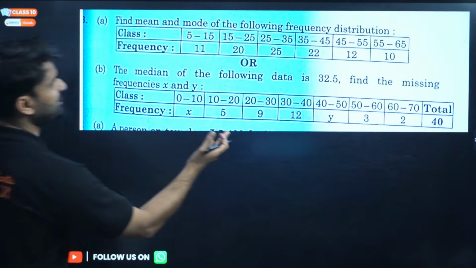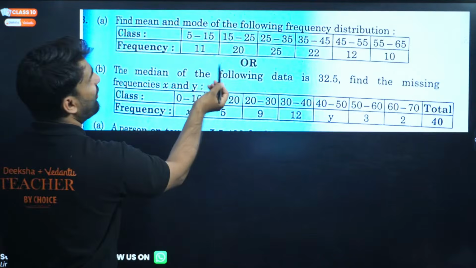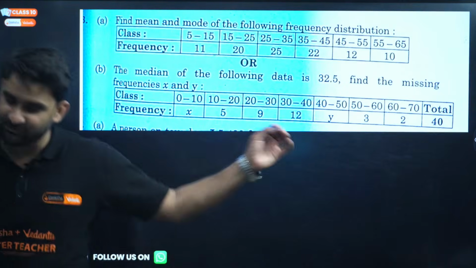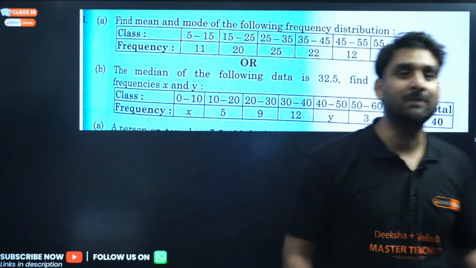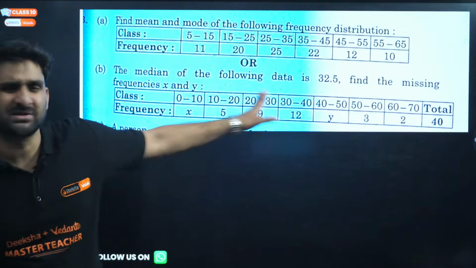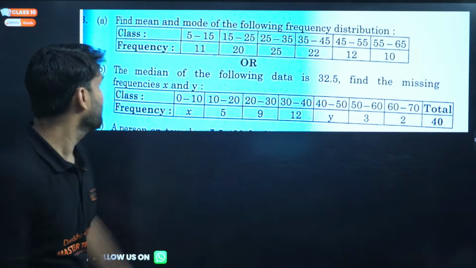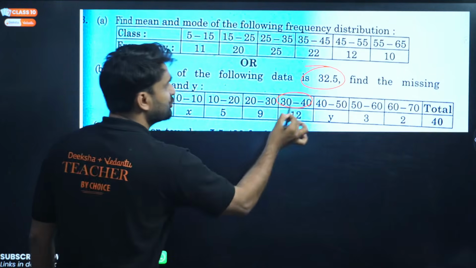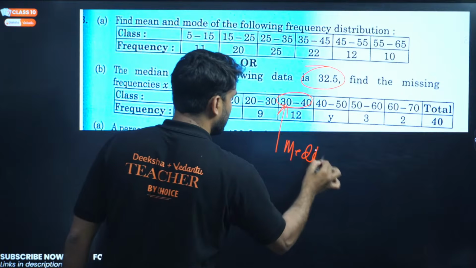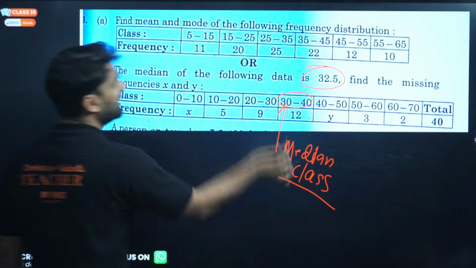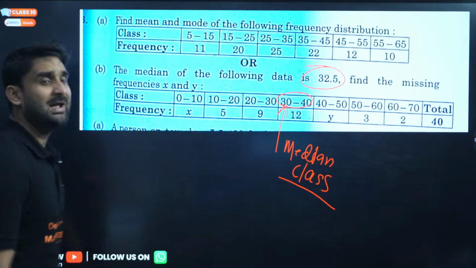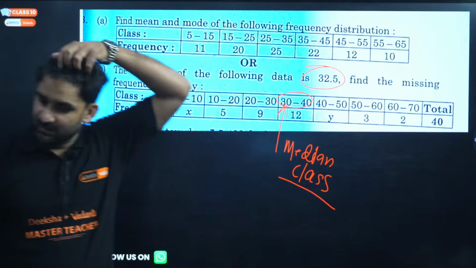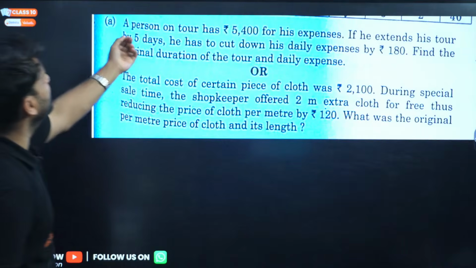Okay. So now this question is for mean or median. Wow, mean, very easy question. Who has attempted all the questions from statistics? Let me know, my dear. Both these questions are very simple. Median is given to you. If median is 32.5, where will 32.5 lie? It will lie here. So this will become your median class. Either you can attempt this question, this is also easy and this is also easy. And the frequencies are already small, so we can apply the assumed mean method in the first question. Okay.